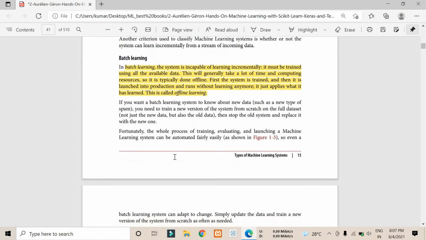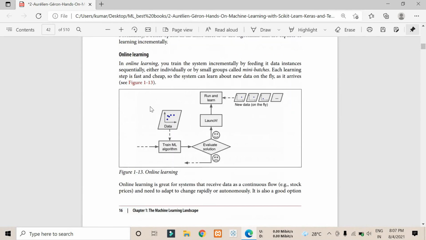So yes. And what is online learning? Online learning is where you train a model on the data and evaluate the solution, and if it's good, we launch it and it runs and learns, and new data can be input here. We don't have to do batch learning here. Batch learning means we have to again and again put in the data. If we want to input some new data, we can do it directly in online learning.